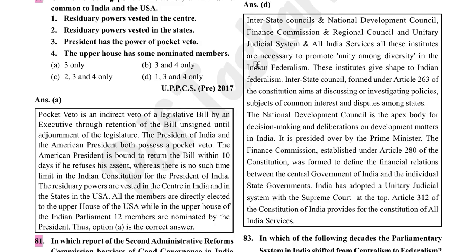These institutions give shape to Indian federalism. Interstate Council, formed under Article 263 of the Constitution, aims at discussing or investigating policies, subjects of common interest and disputes among states. The National Development Council is the apex body for decision making and deliberations on development matters in India. It is presided over by the Prime Minister.